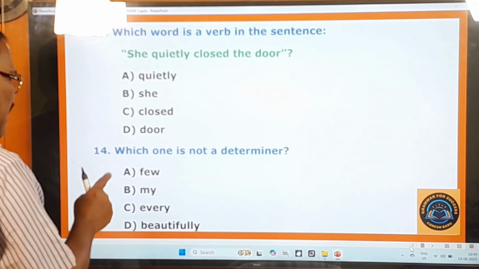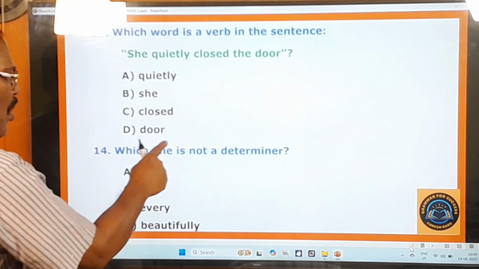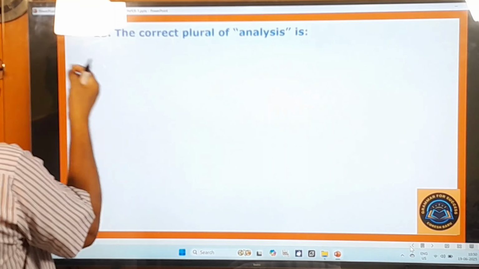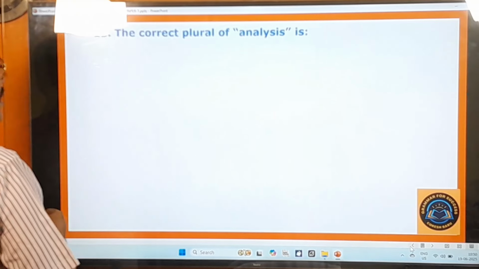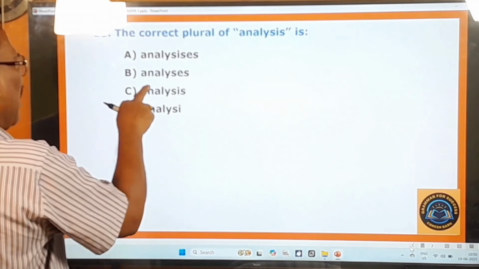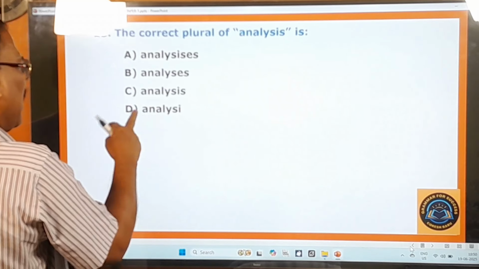Few, my, every, beautifully. Not a determiner. Please try to understand the question. 15th question. The correct plural of analysis is: analysis, analysis, analysis, analysis.